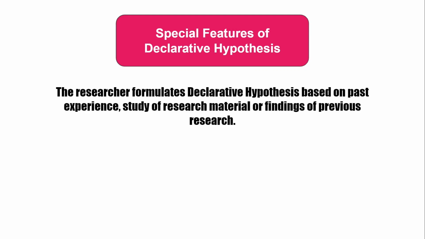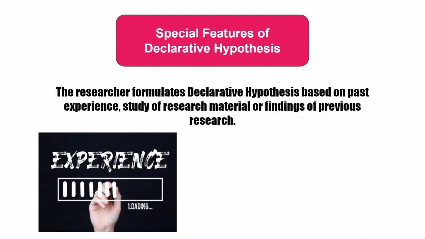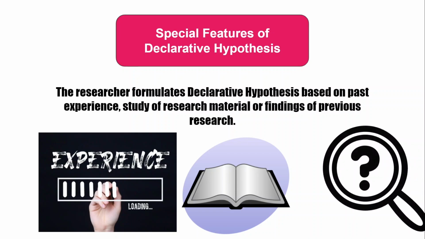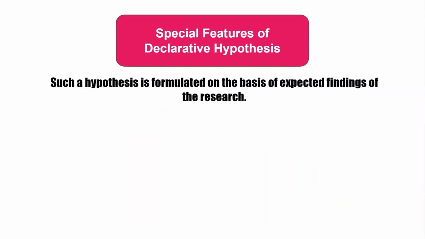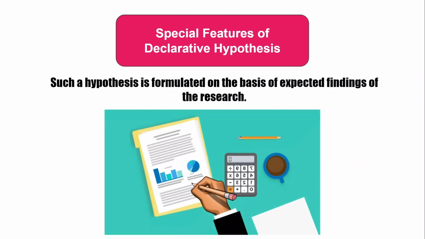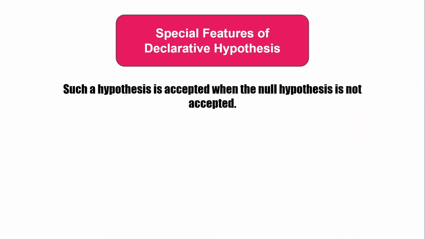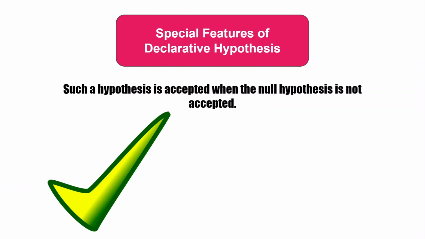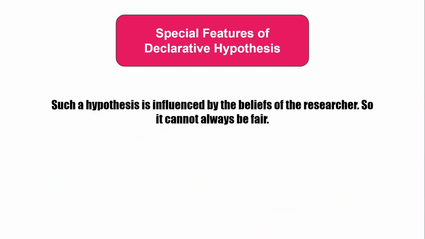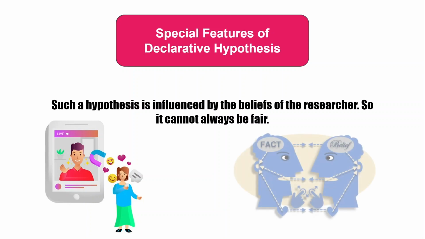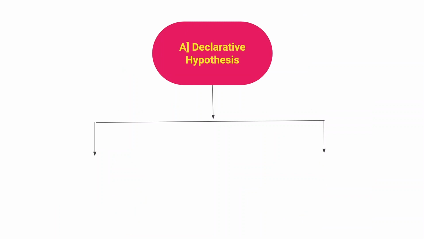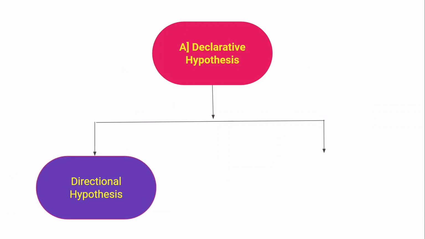Some of the special features of declarative hypothesis are: the researcher formulates declarative hypotheses based on past experience, study of research material, or findings of previous research. Such a hypothesis is formulated on the basis of expected findings of the research. Such a hypothesis is accepted when the null hypothesis is not accepted. Such a hypothesis is influenced by the beliefs of the researcher, so it cannot always be fair. There are two types of declarative hypothesis. The first one is the directional hypothesis and the second one is the non-directional hypothesis.